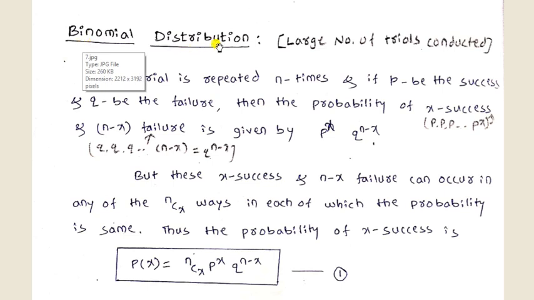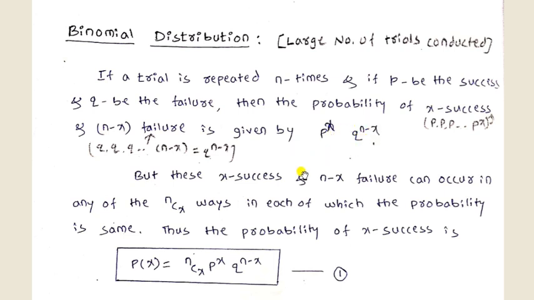Next one is binomial distribution. So in any experiment repeated n times, p denotes the probability of success and q denotes the probability of failure. Then the probability of x successes and n minus x failures is denoted by p raised to x and q raised to n minus x.